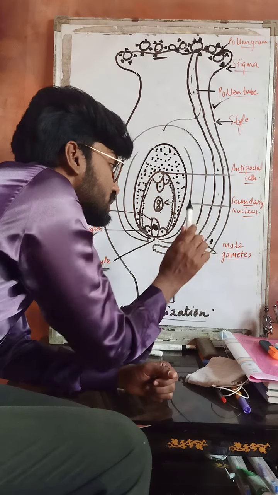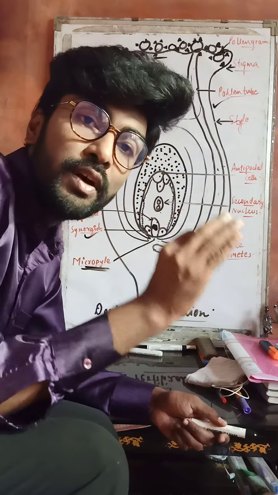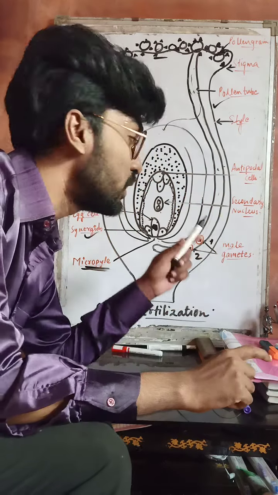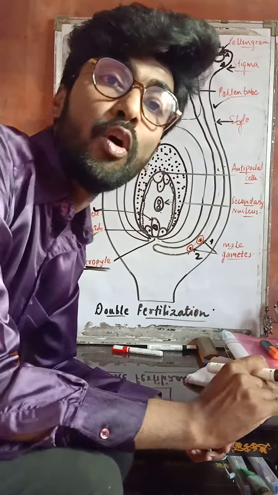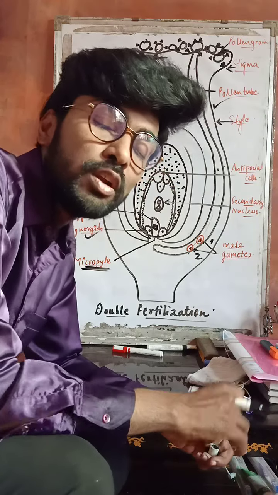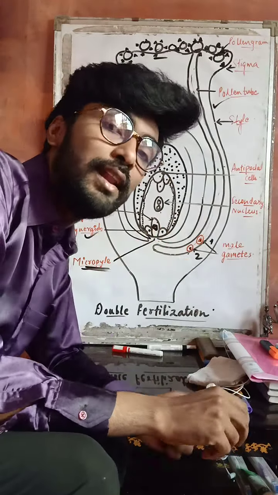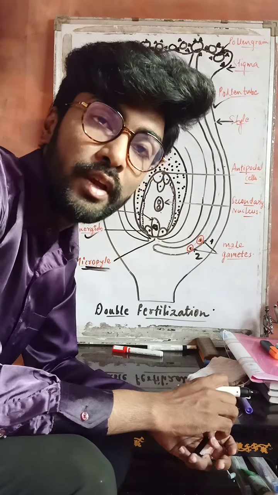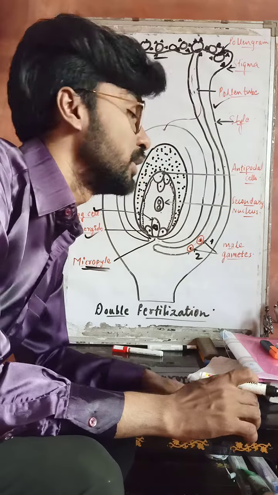This male gamete is haploid in nature. This egg cell is also haploid in nature. So whenever the first male gamete goes and fertilizes with the egg cell, it leads to the formation of a diploid zygote. This process where the first male gamete fuses with the egg cell to form a diploid zygote is called syngamy or first fertilization, right?